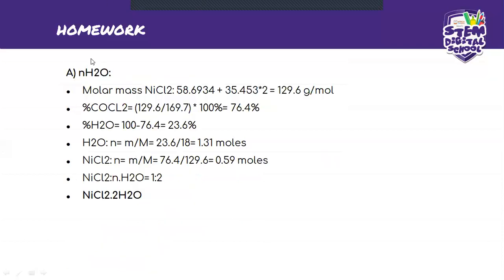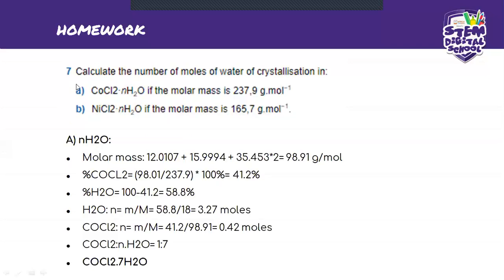Oh sorry, here I wrote A. I'm supposed to write B. So here it says NiCl2 times nH2O if the molar mass is 165.7.